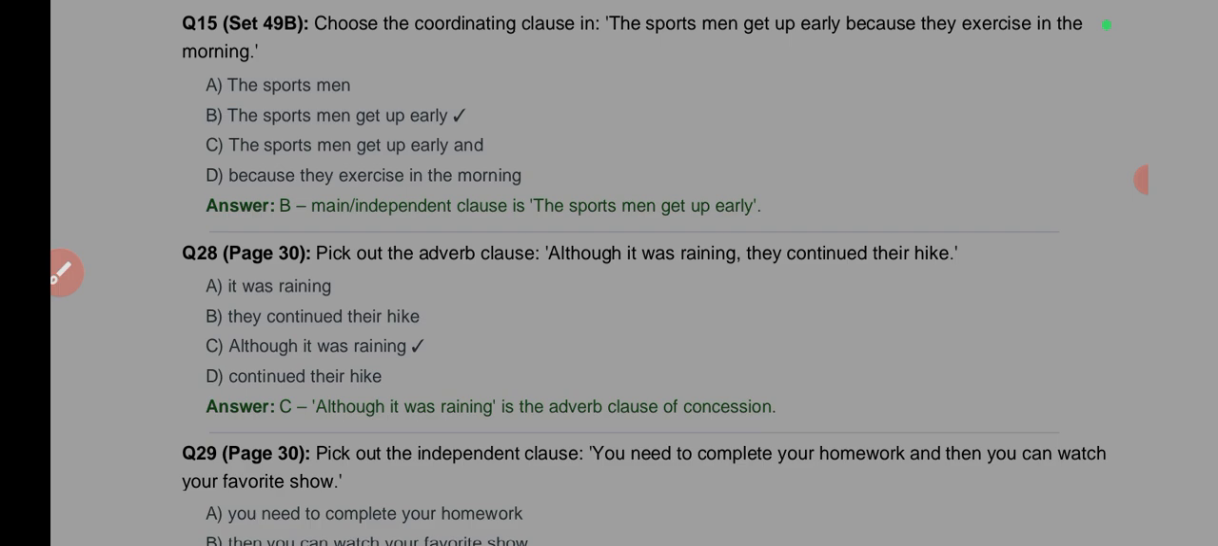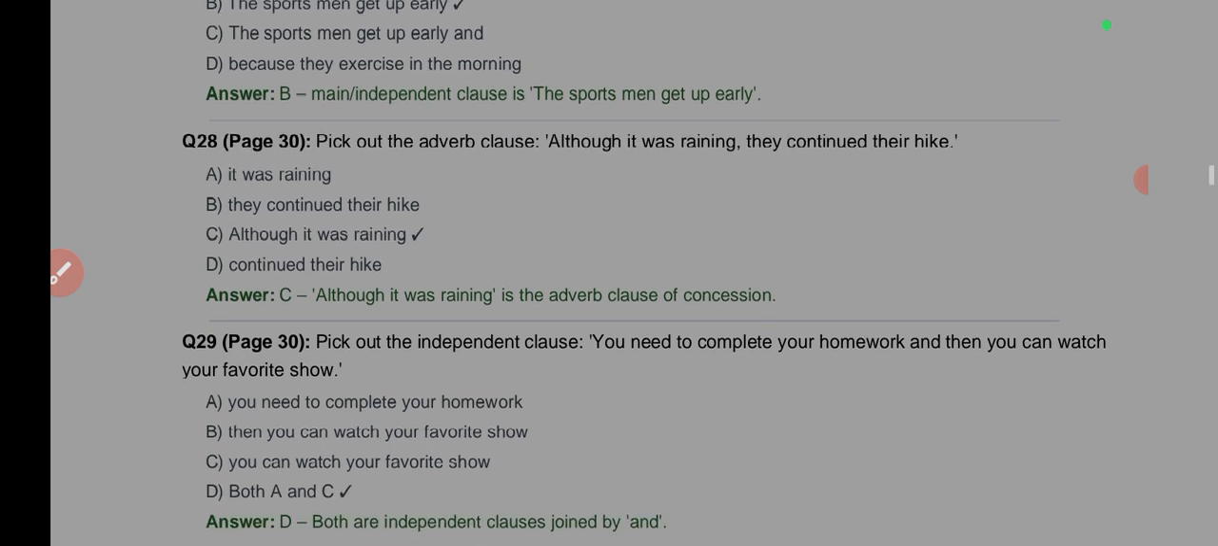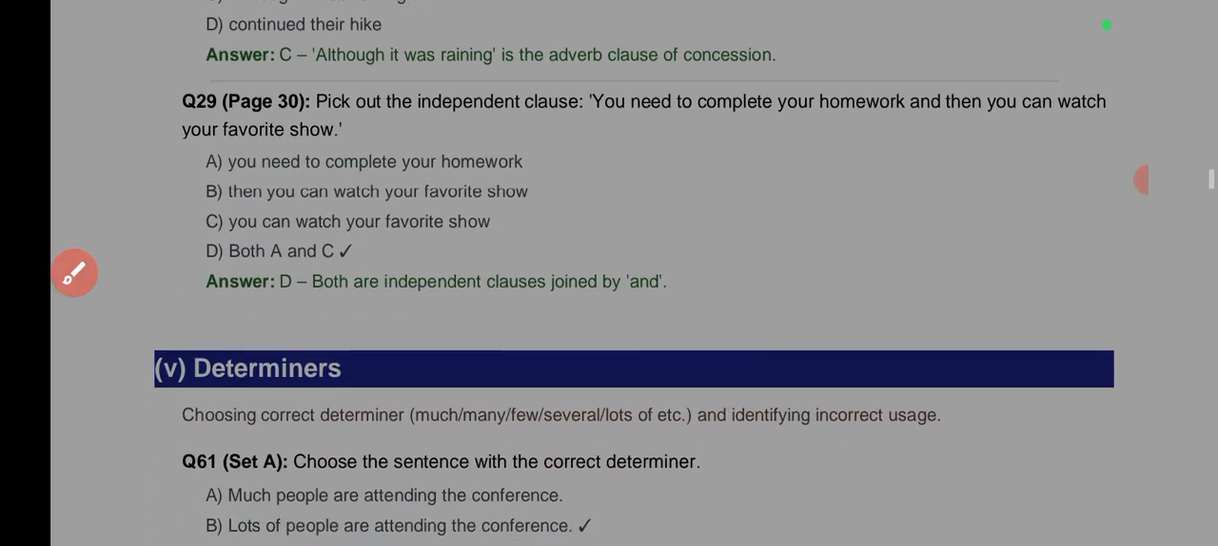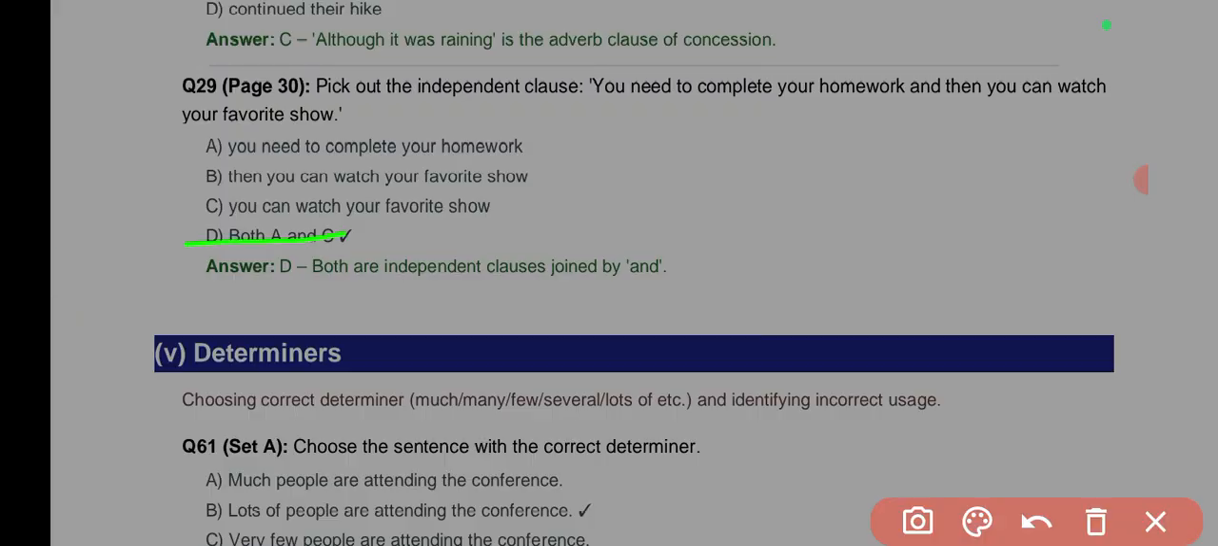Pick up the adverbial clause here. Although it was raining, they continued their hike. Adverbial clause here, that will be of concession. Although it was raining. That's concession. That's the answer. Although it was raining. Adverbial clause of concession. I've explained this also. Pick out the independent clause.